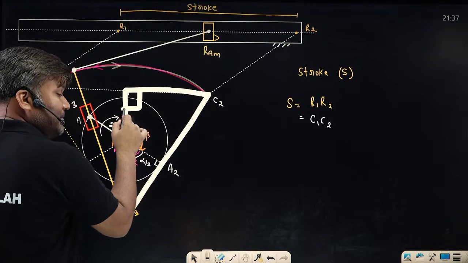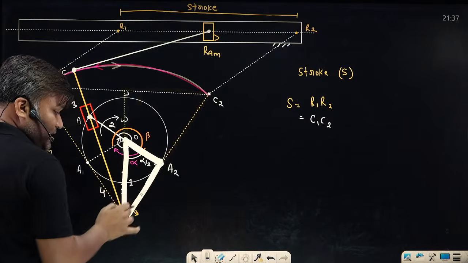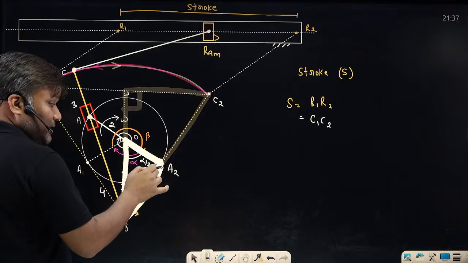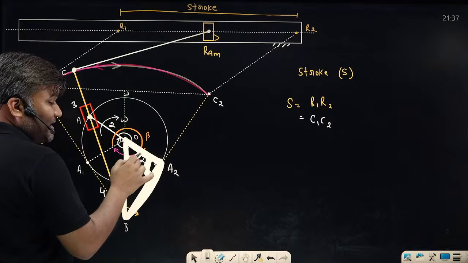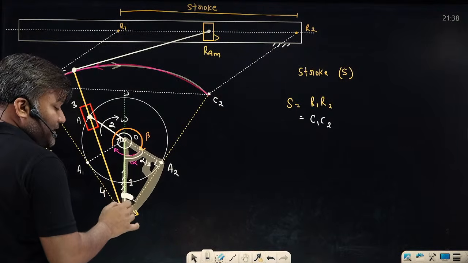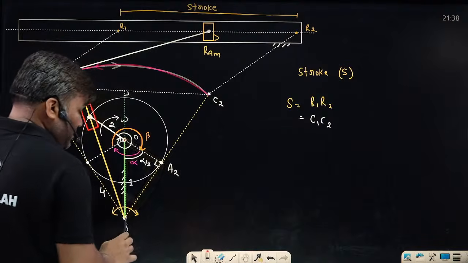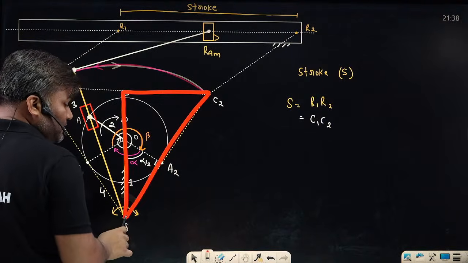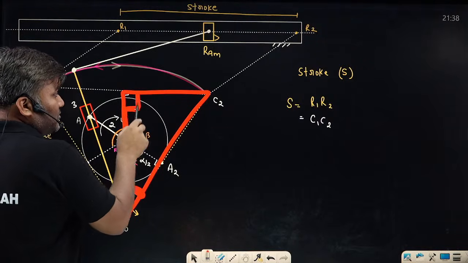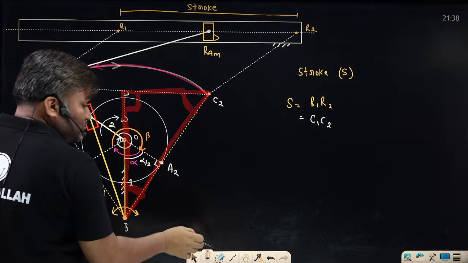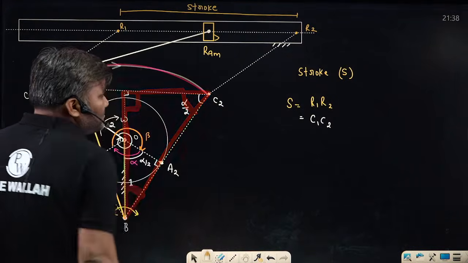Right angle triangle hai. Now look at this triangle also. This triangle earlier I have seen. It is also right angle triangle. Yeah, this is angle 90 degree. Half of the angle is alpha by 2. So this remaining angle is 90 minus alpha by 2. Now focus on the bigger triangle. This is 90 minus alpha by 2. This is 90. So what is this angle beta? This is angle alpha by 2. Can I say this angle I can see as alpha by 2 angle?